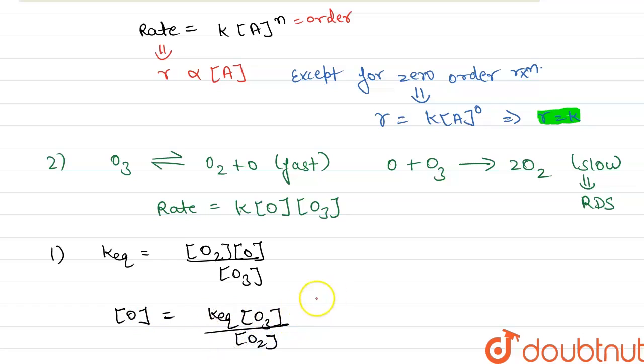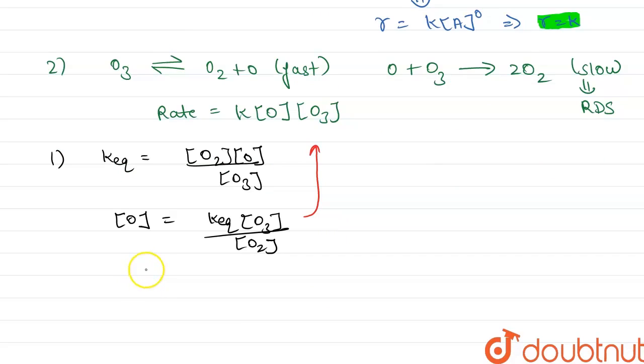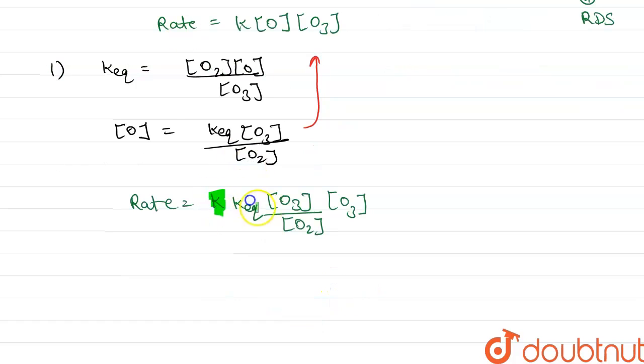Now we will put the value of the concentration of O in our rate expression. After putting it in, the rate will become equal to k times K equilibrium times the concentration of O3 divided by the concentration of O2, times the concentration of O3. Here the rate constant k and the equilibrium constant K are both constants, so we can write it as k dash. Thus the rate will become equal to k dash times O3 raised to the power 2, because there are 2 O3, each of order 1, so the overall order will be 2, and here the order of O2 will be -1.